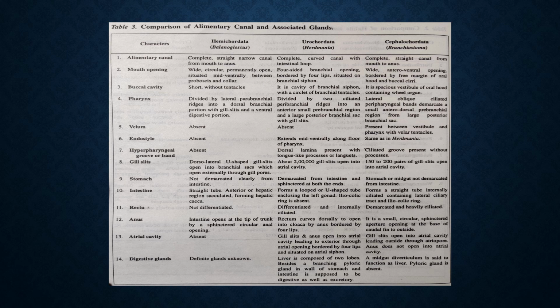It obviously cannot be seen because it is hidden in the stomach. It forms a kind of network in the wall of the stomach. The intestine is supposed to be digestive as well as excretory. And in Amphioxus or Branchiostoma, midgut diverticulum is said to function as liver. Pyloric gland is absent.